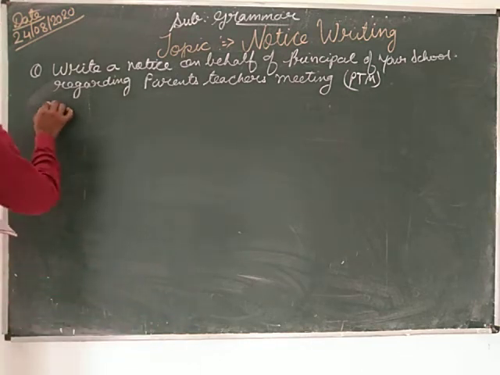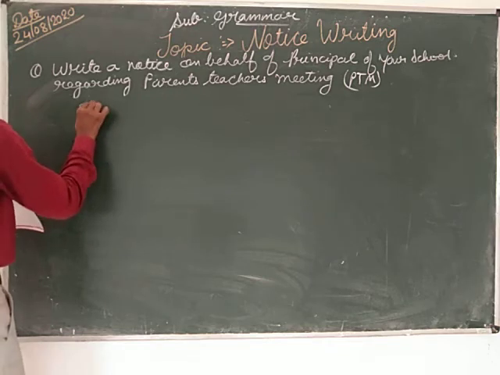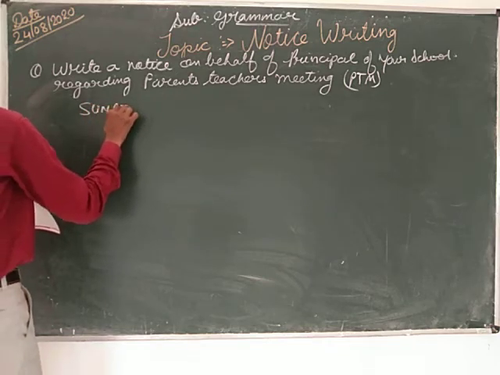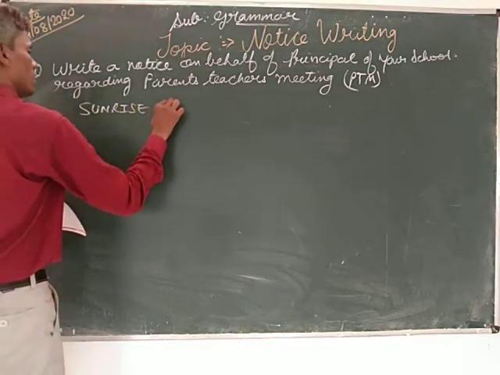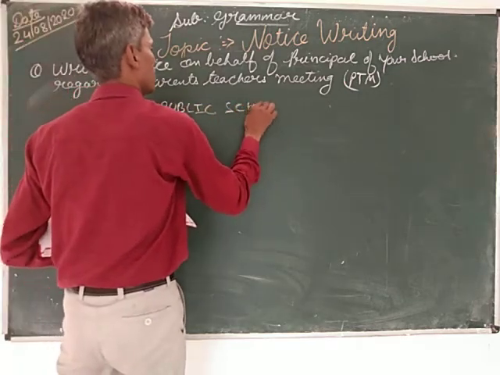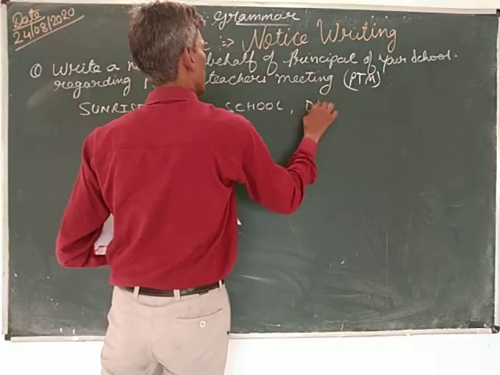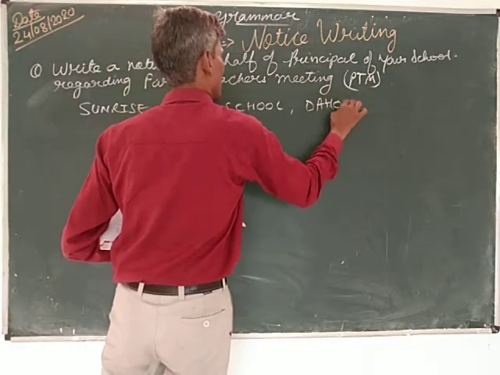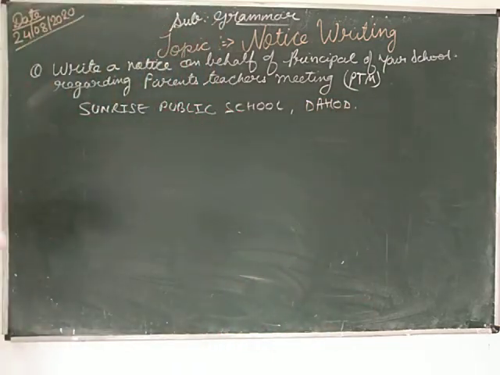First of all, okay, you have to write this, the heading of the institution: Sunrise Public School.